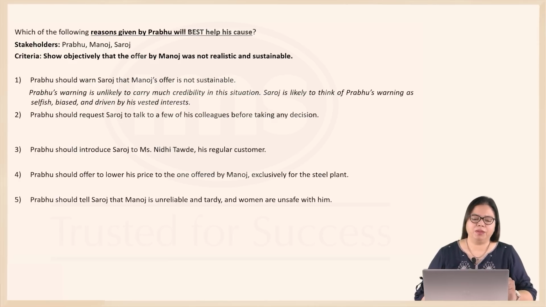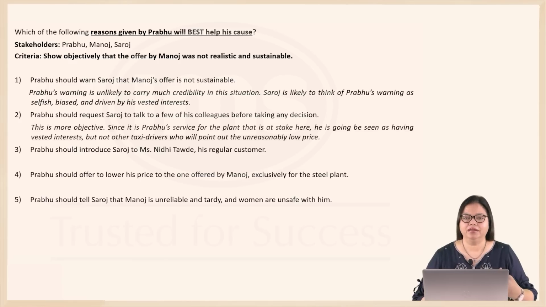Option 2. Prabhu should request Saroj to talk to a few of his colleagues before taking any decision. Now, Prabhu is an interested party here and is likely to be seen as having vested interests. But the colleagues who are not really directly involved in this matter might offer very objective advice.